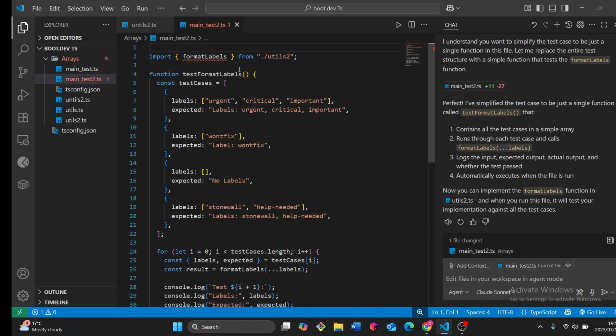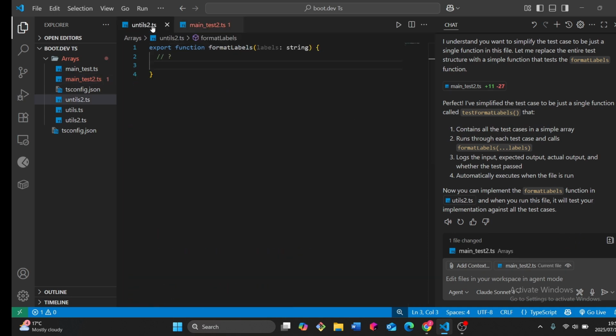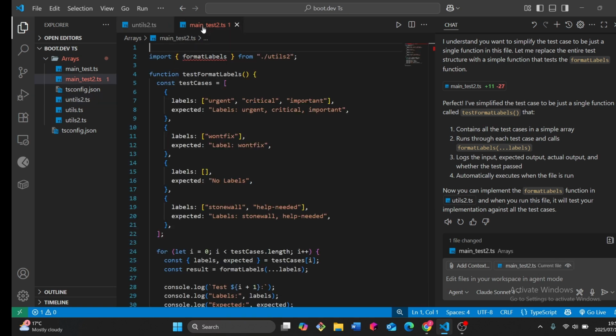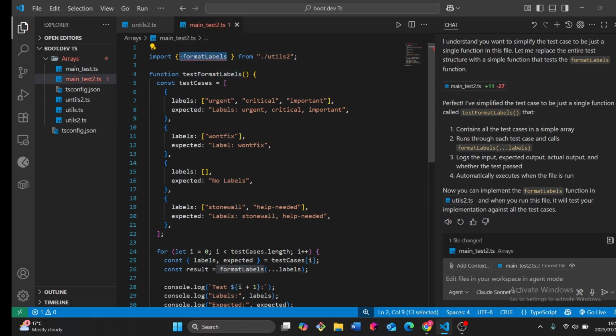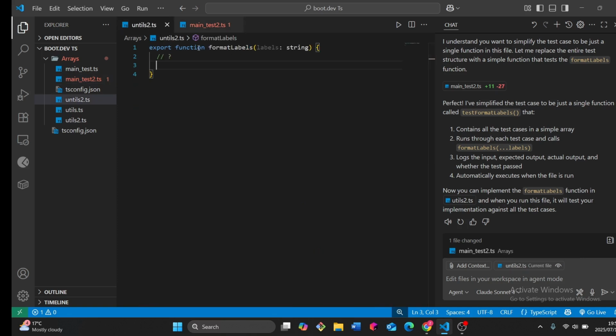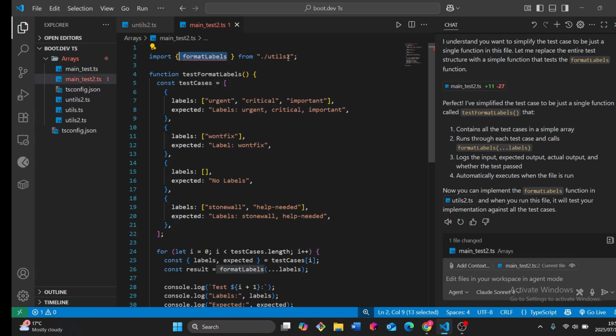I trust you, Copilot. Okay, format labels to utils2. There's a function being exported there. Why is it saying utils2 has no export? What's the function called? It's supposed to be called formatLabels. It's utils2, whatever.